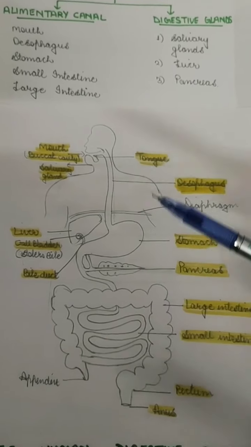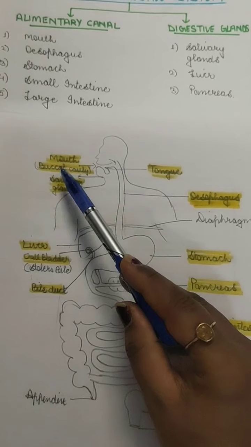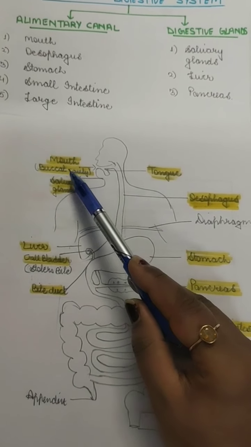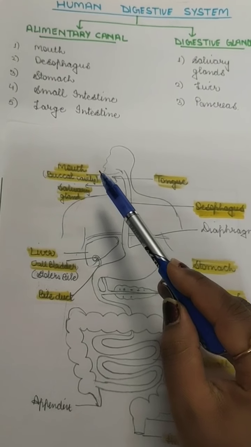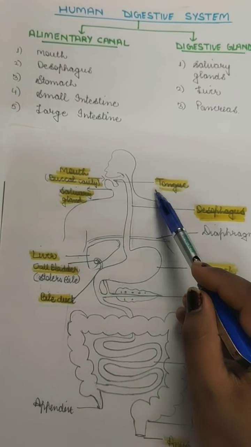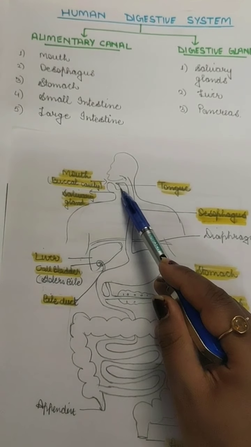First, moving with the mouth, here the mouth is an organ, or we can call it the buccal cavity. The buccal cavity comprises many different small parts: the tongue, teeth, and a gland called the salivary glands.